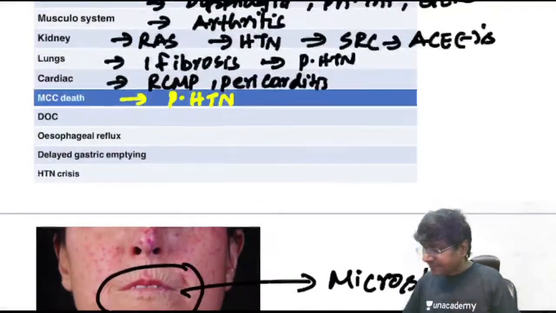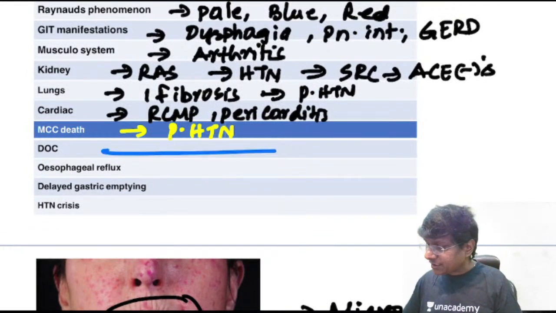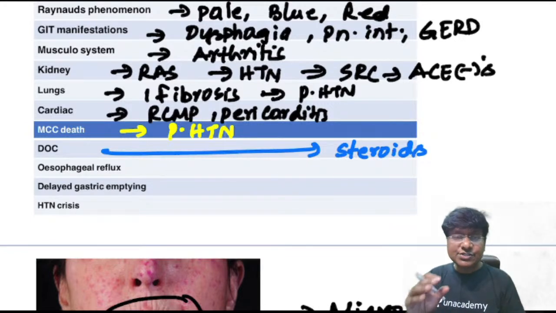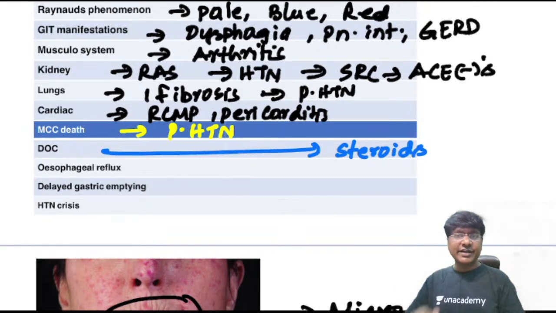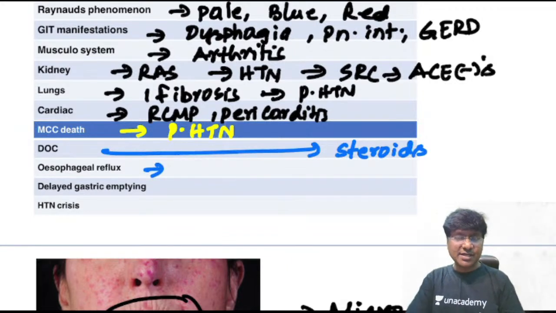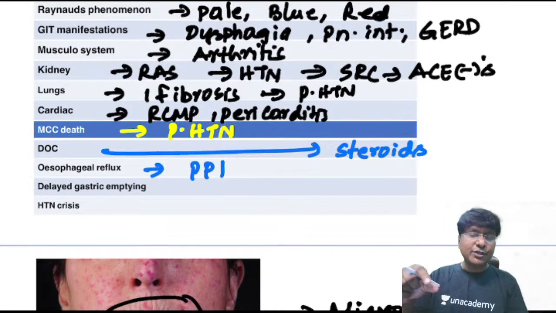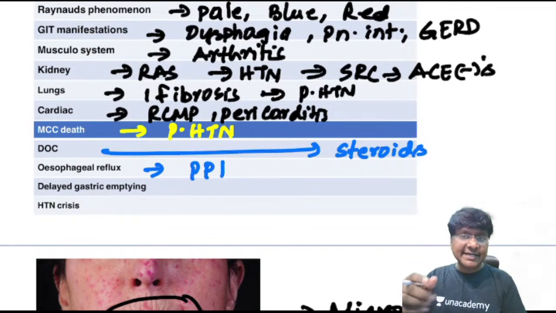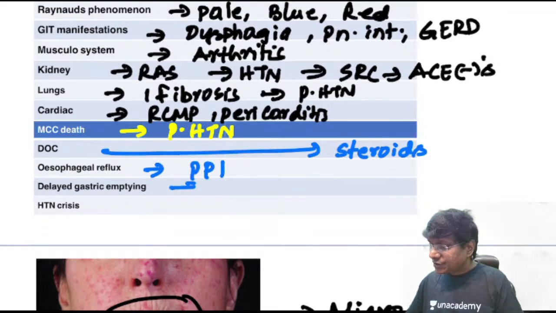Then treatment. What is the drug of choice in these patients with scleroderma? Drug of choice is steroids, because this fibrous tissue accumulation is due to abnormal immune reactivity. So you give steroids, that abnormal immune reactivity will get suppressed. So that is considered the drug of choice. Then there is GERD in these individuals, esophageal reflux. So how do you treat this esophageal reflux? You should give proton pump inhibitors. And because of the accumulation of the fibrous tissue within the intestines, there is decreased gastrointestinal motility. So for that, you should give a prokinetic agent. And this particular prokinetic agent includes metoclopramide. Okay, so we have cisapride.